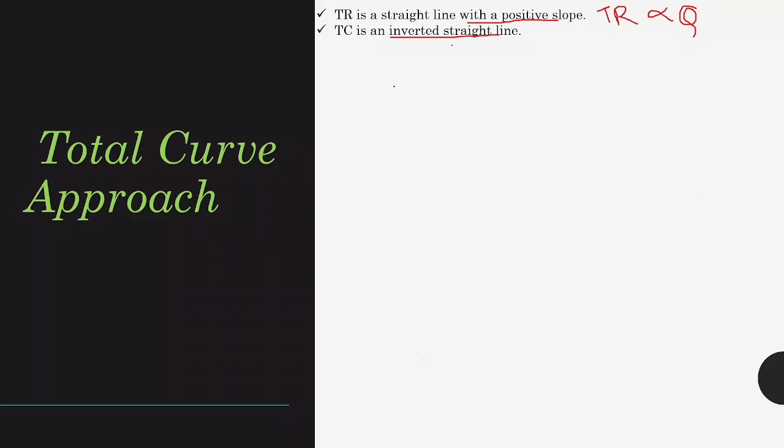So the total cost curve is an inverted straight line, and the profit, as we know, is the difference between total revenue and total cost. If a firm wants maximum profit, the difference between total revenue and total cost should be the maximum. We can find this graphically. On the x-axis we have output, on the y-axis we have cost.